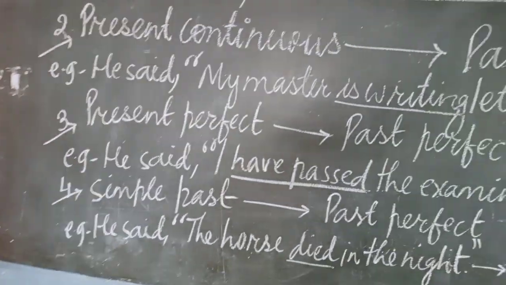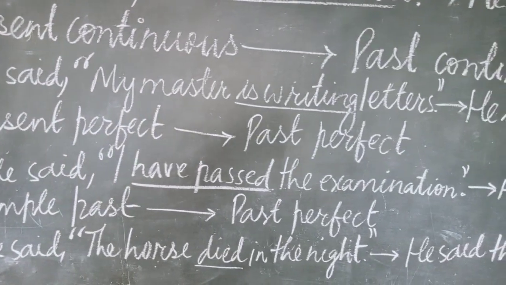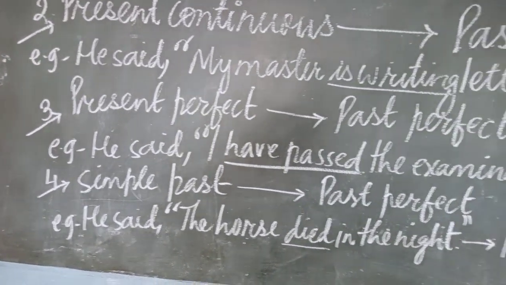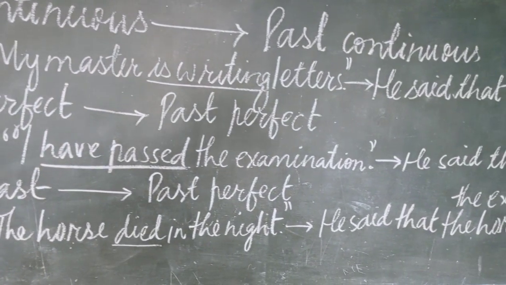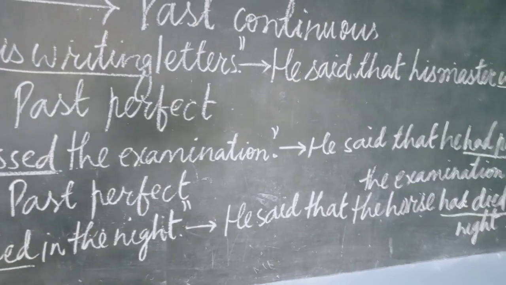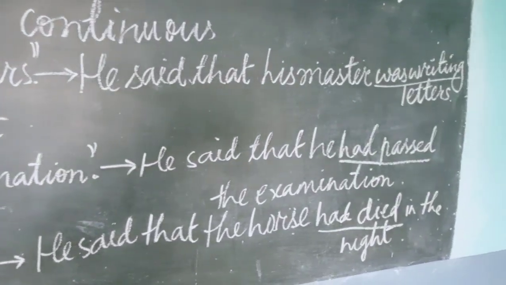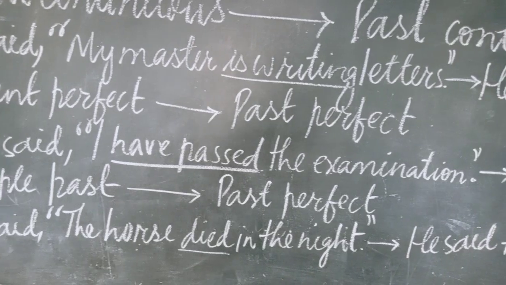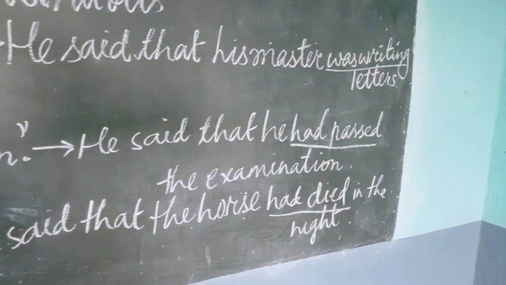Third one is present perfect changed into past perfect. Example, he said, "I have passed the examination." It becomes, he said that he had passed the examination. See, have passed is changed into had passed.